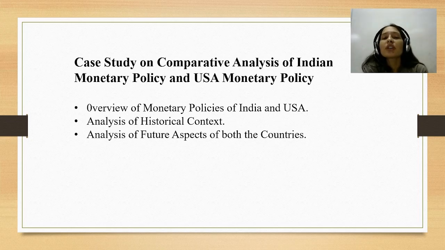So, the first objective of Indian monetary policy is price stability. The Reserve Bank of India aims to maintain inflation within a target range, currently set at 4% with a tolerance band of plus minus 2%. Supporting sustainable economic growth and employment are also key objectives of Indian monetary policy. It also ensures stability in the financial market system.